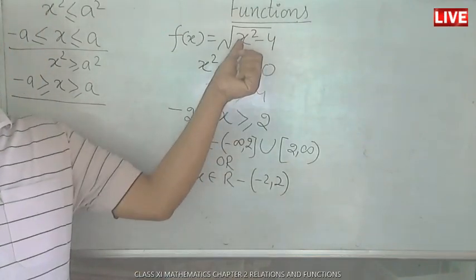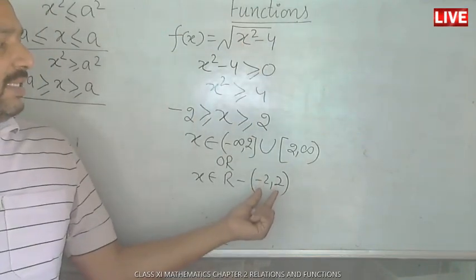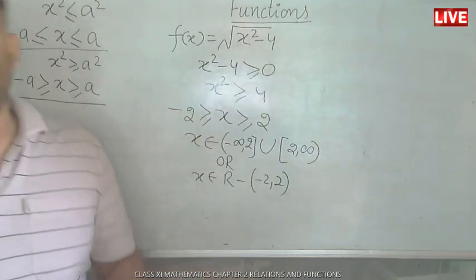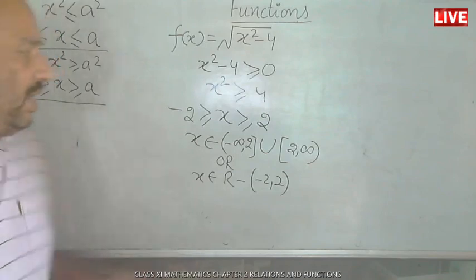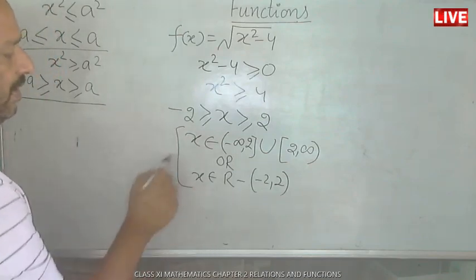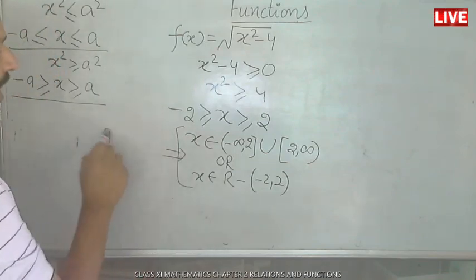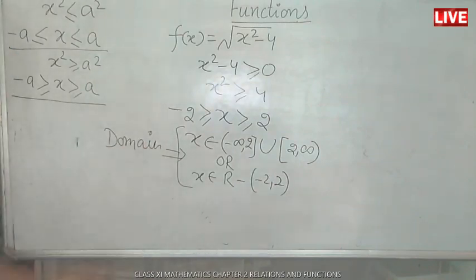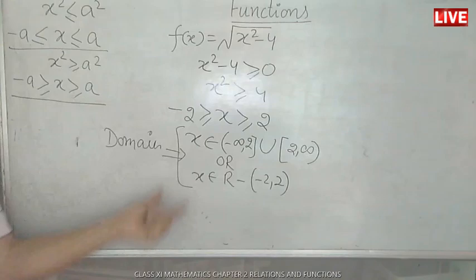You can check here also. For example, if you take x is equal to 0, when you put 0, it gives you under root of minus 4, which is not defined. So this is said to be the domain of this given function. First part is clear or not?